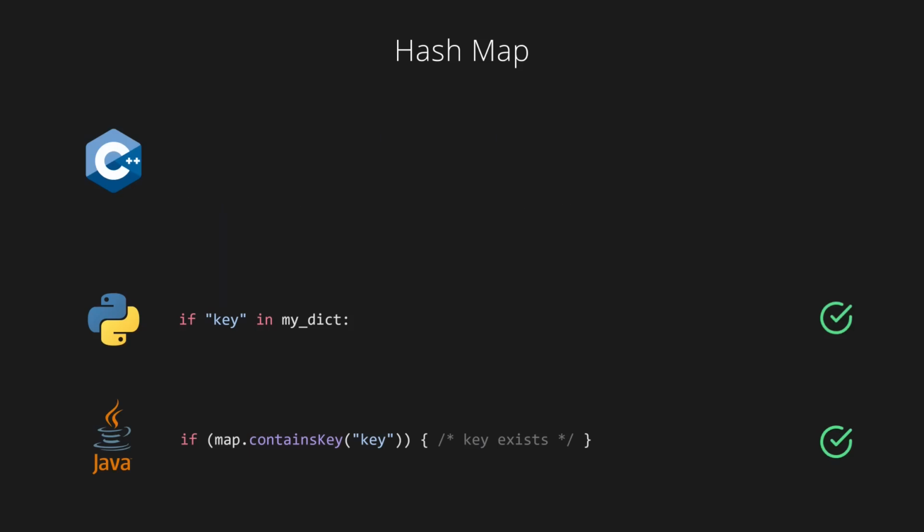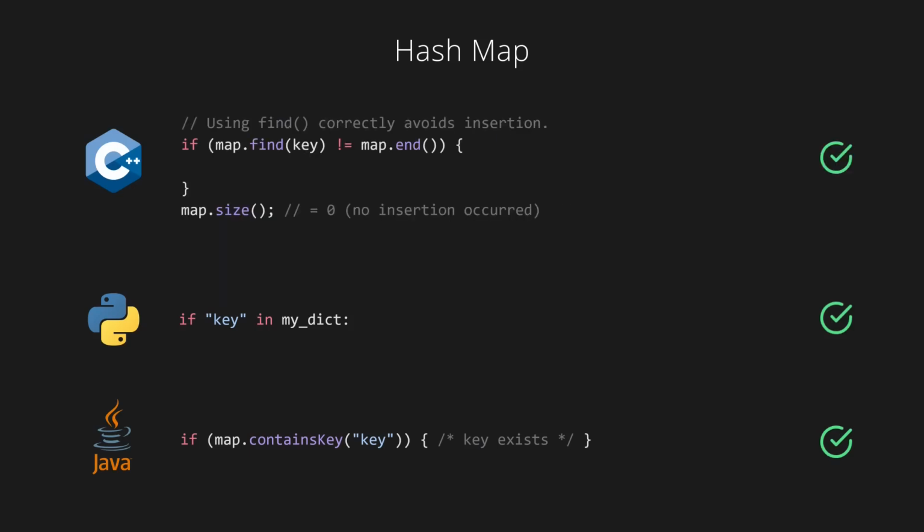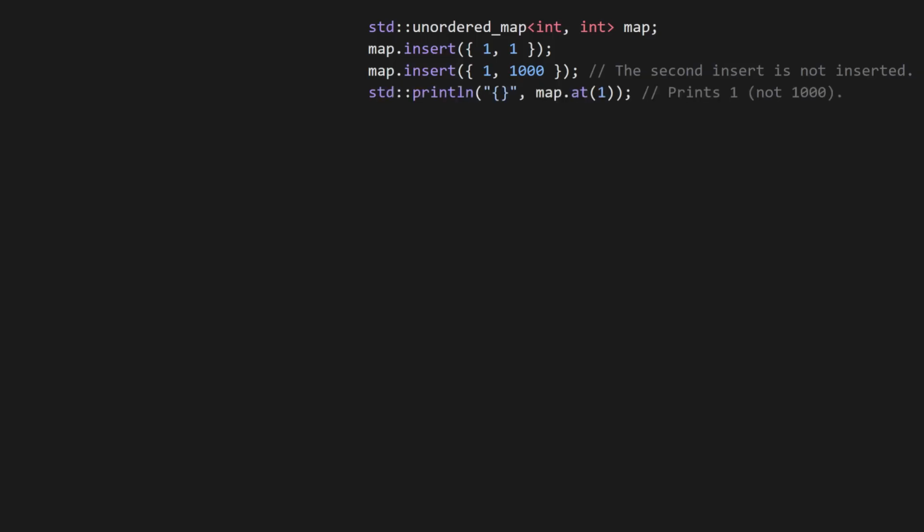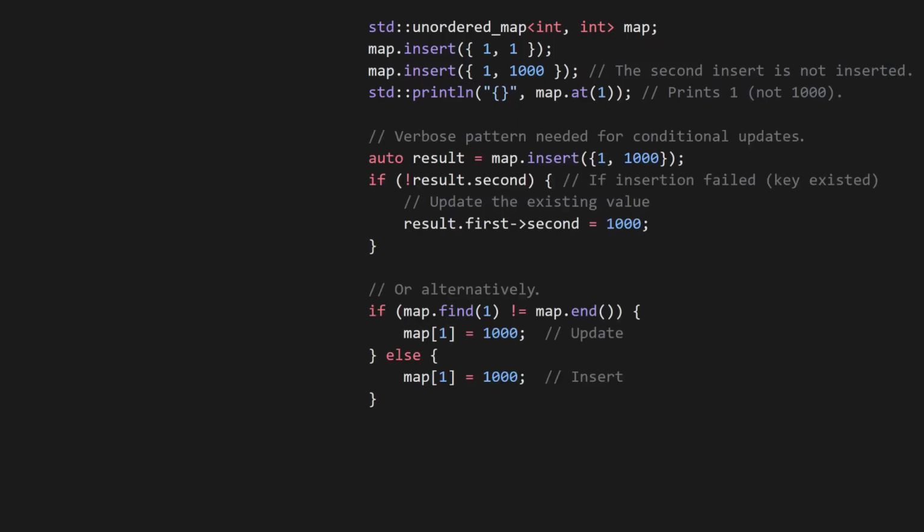In C++, you have to deal with the awkward iterator pattern that we also used for standard vector. Here's another weird thing about maps. If you try to insert or replace something which already exists in the map, it won't overwrite that value with a new one. It just ignores your insert. This is quite unusual. To fix this, you need to use an if statement to check if your insert failed, or use the new insert or assign method that was introduced in C++ 17.